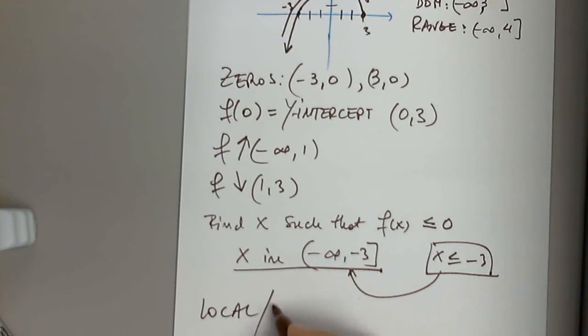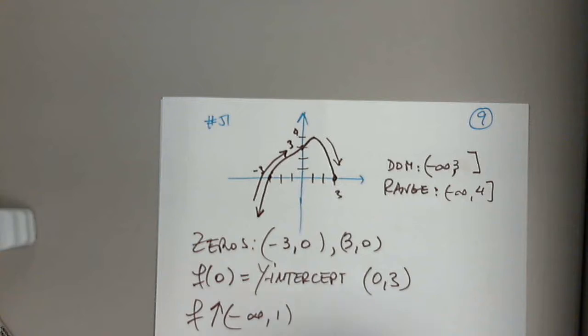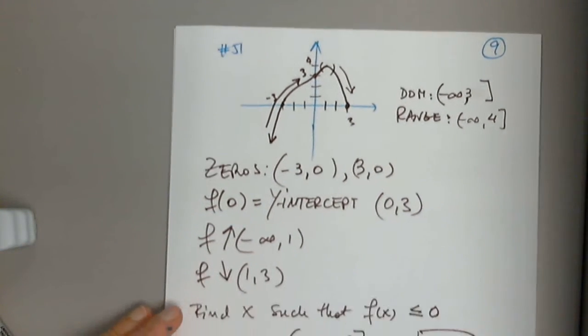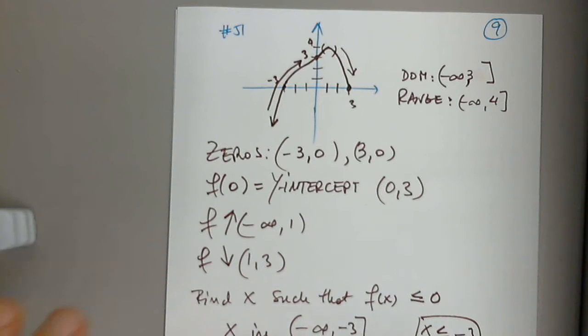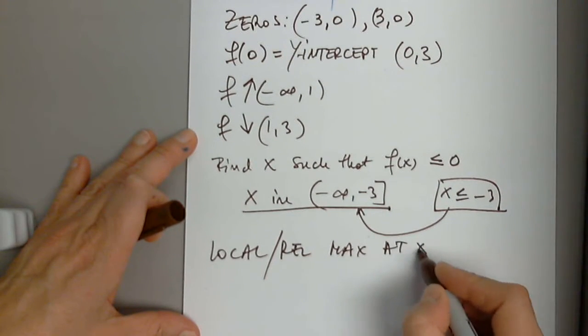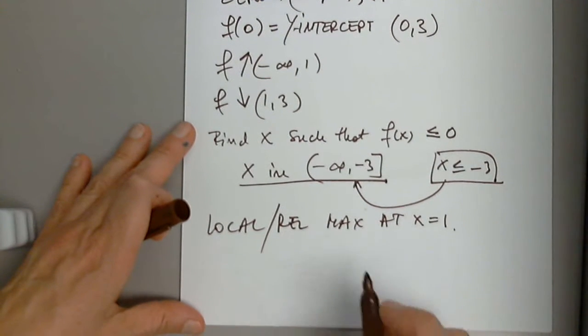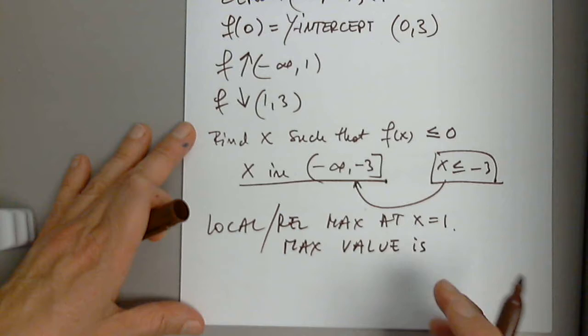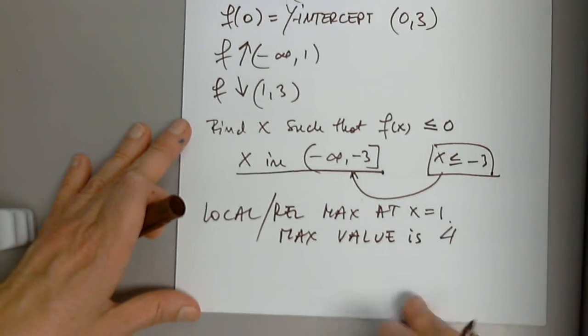Local or relative. Why is it? Because I can show the open interval. The function exists left and right, and all function values are smaller. Local or relative max at x equals 1. The max value is 4.